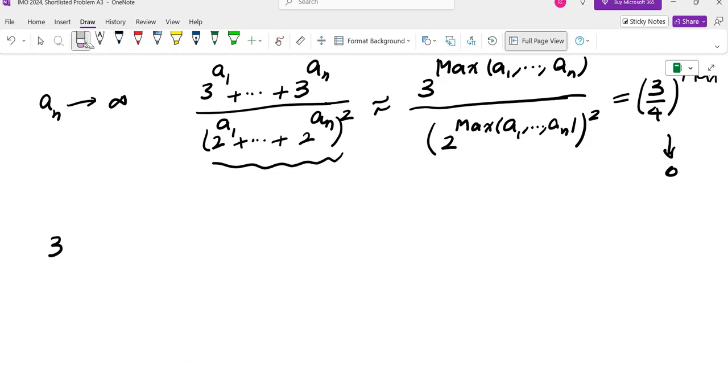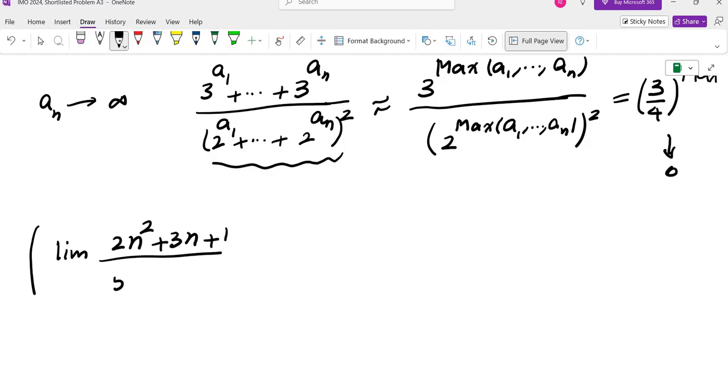This is an idea that you have seen if you have taken a course in calculus. Let's say you want to find the limit of (2n squared plus 3n plus 1) over (5n squared minus 3n plus 7) as n goes to infinity. How do you find the limit of this? What you do is you factor the leading term.